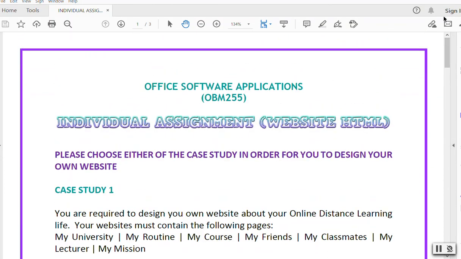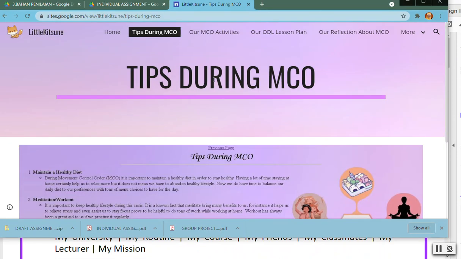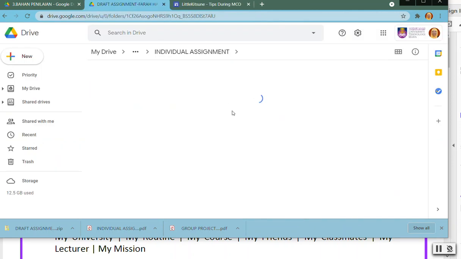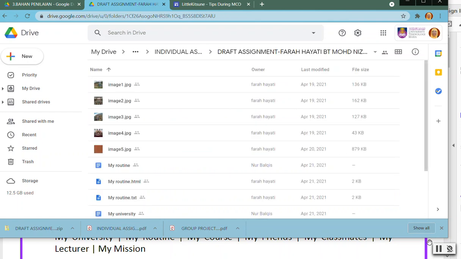But the best is if you have one page, which is the home page, with all the links, so it's easy for you to go back. This one you maintain. How are you going to maintain this one? That's why we want you to use the vertical. So I'm going to show you another example. This is from class E. I'm going to pause first because I want to download this one.